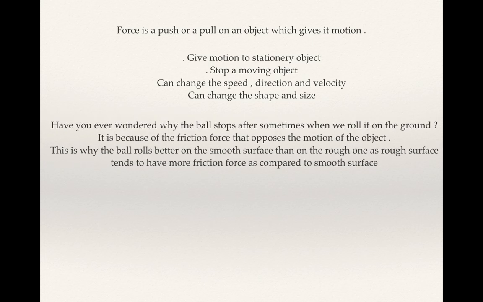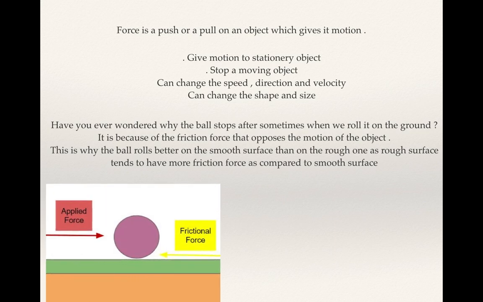Now, have you ever wondered why the ball stops after some time when we roll it on the ground? It is because of the force which arises between the contact of the two surfaces, the surface of the object and the surface of the ground, which is known as the frictional force. So the ball rolls better on a smooth surface than on a rough one, because a rough surface tends to have more friction. Because of that, the ball is not able to move smoothly and it experiences a stop in its motion. So friction force is opposite to the motion of an object, or it opposes the motion of an object.